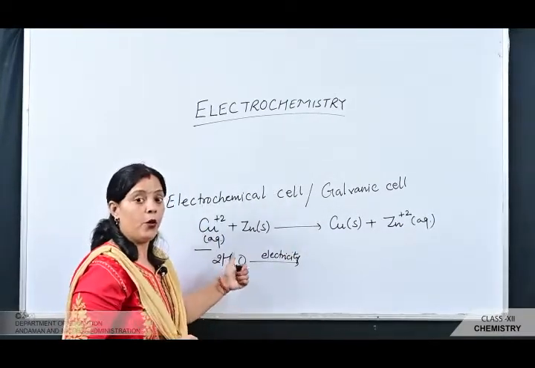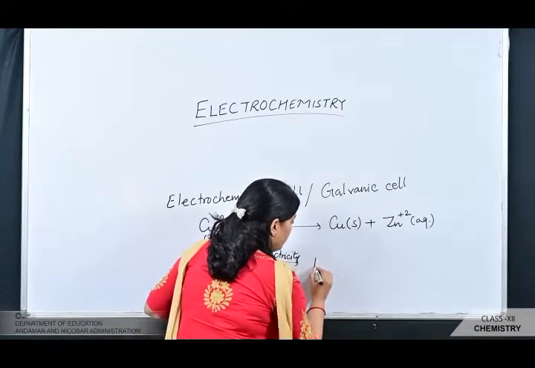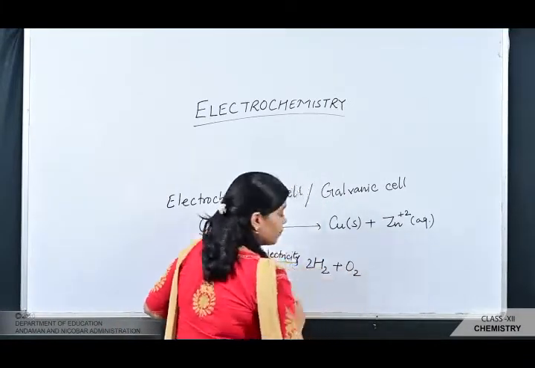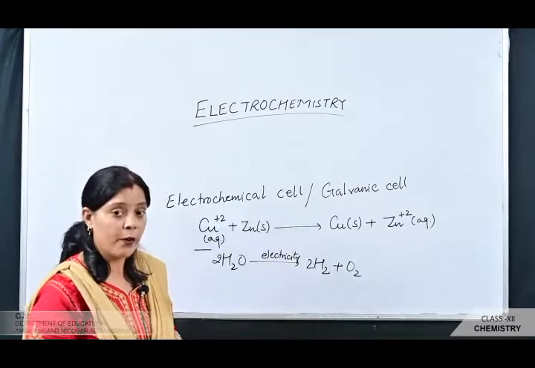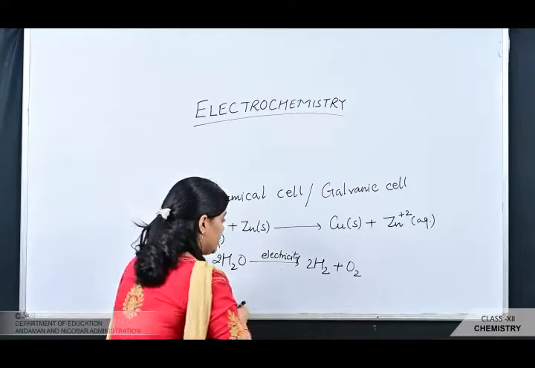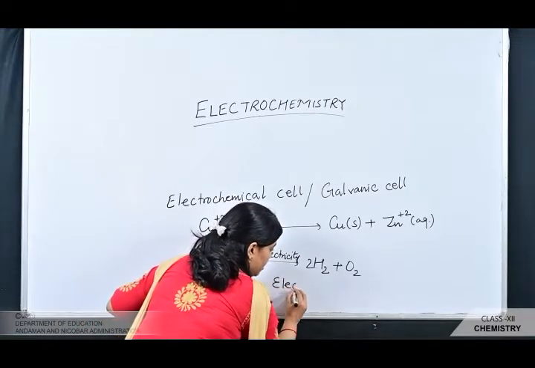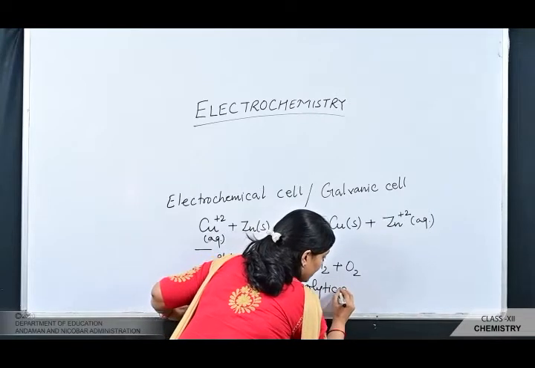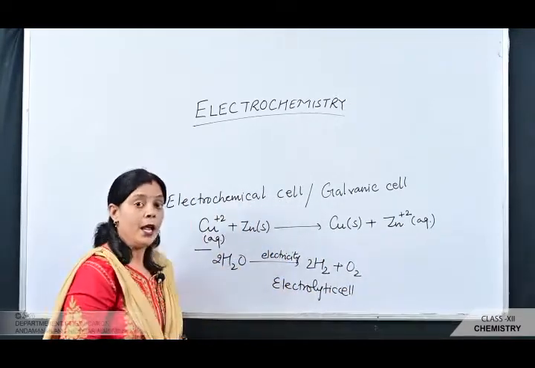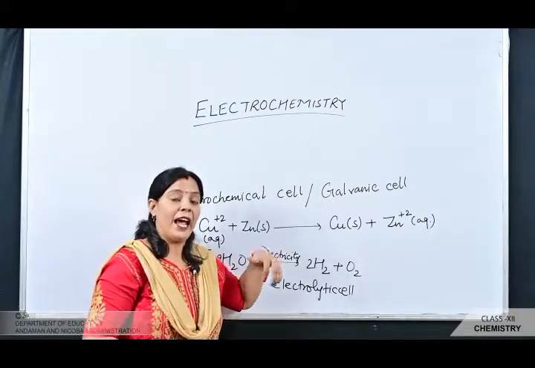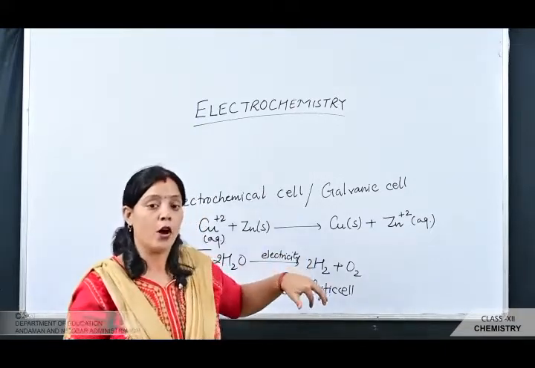It undergoes electrolysis to form hydrogen gas plus oxygen gas. This is an example of an electrolytic cell. Here in the electrolytic cell, it utilizes electrical energy to carry out the chemical redox reaction.